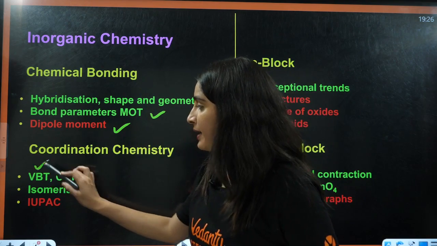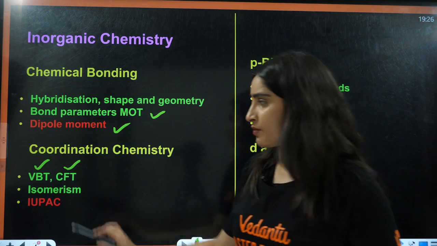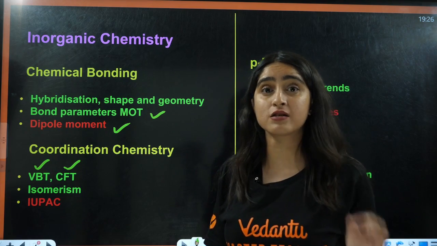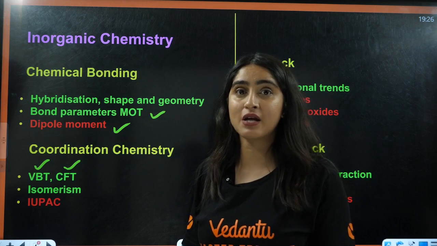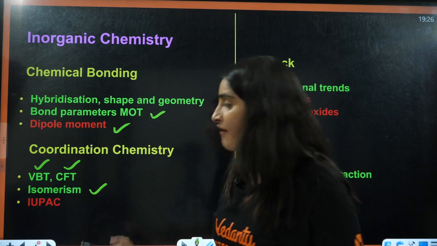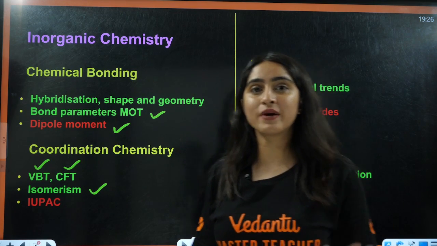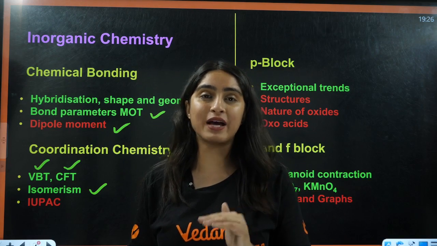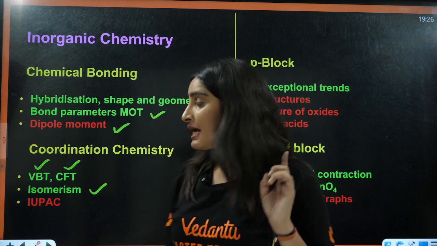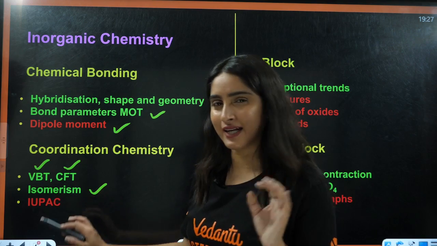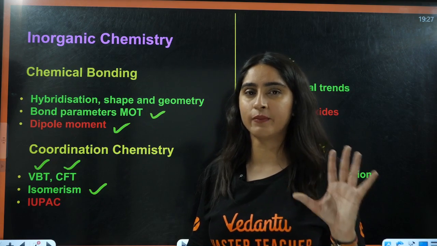Firstly, students, we have VBT, hybridization based on VBT, then we have CFT, crystal field theory. Again, questions are asked from this. Then, students, you have isomerism. In isomerism, you have to do structural and stereoisomerism, both of them. Isomerism will take a little bit of time.